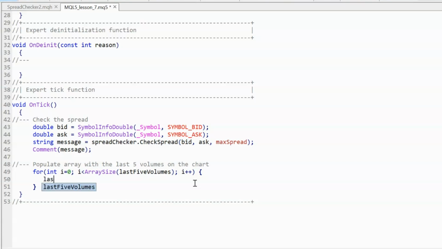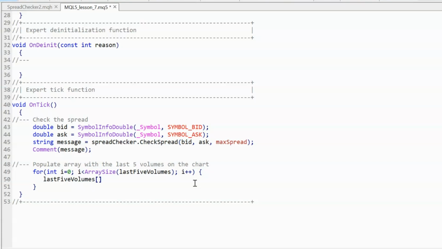So we can get our last 5 volumes, and we want to populate it with the volume from the most recent bar back to the 5th most recent bar, if that makes sense.